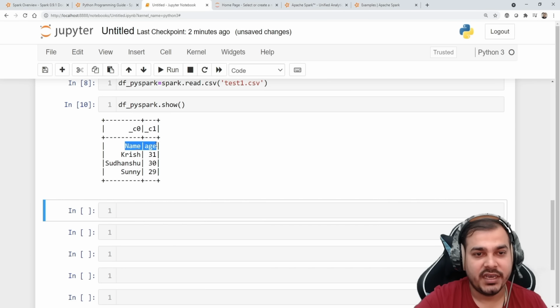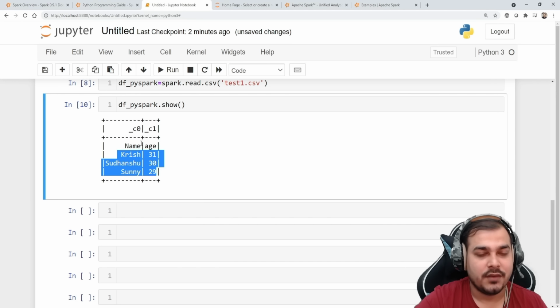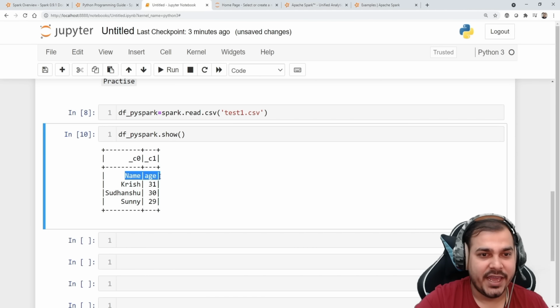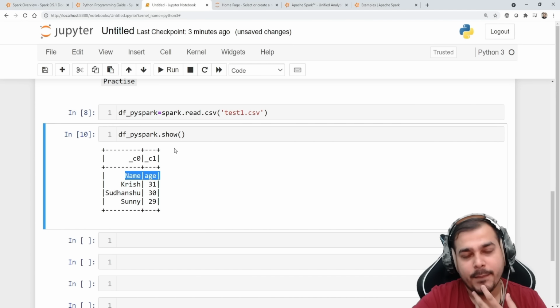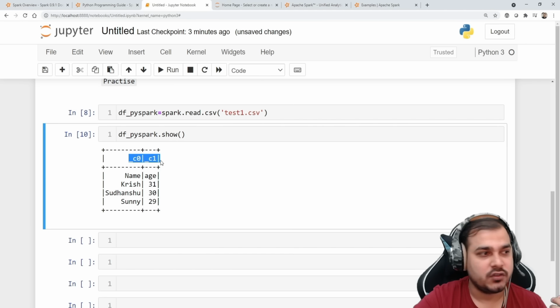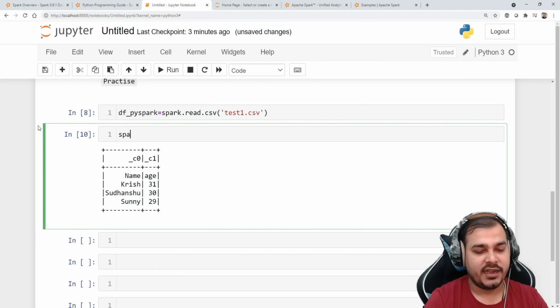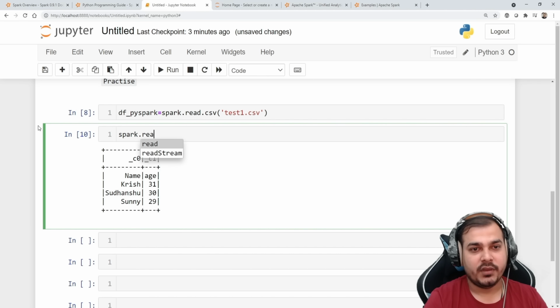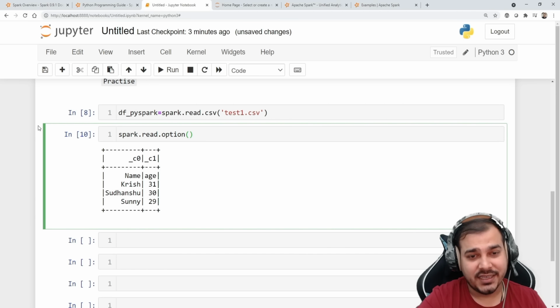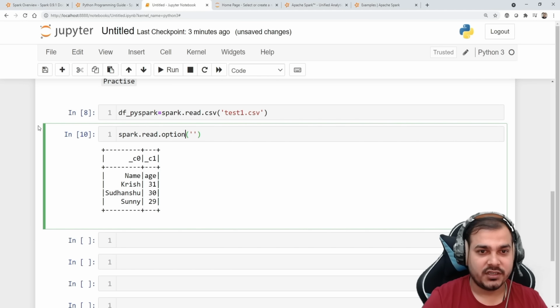Here you will be able to see name and age, Krish, this information is there. I really want to make my column names, name and age, my main columns. But when I'm directly reading this CSV file, we are getting _c0 and _c1. In order to solve this, we have a different technique. I'll write spark.read.option, and inside this option there'll be an option with respect to header.